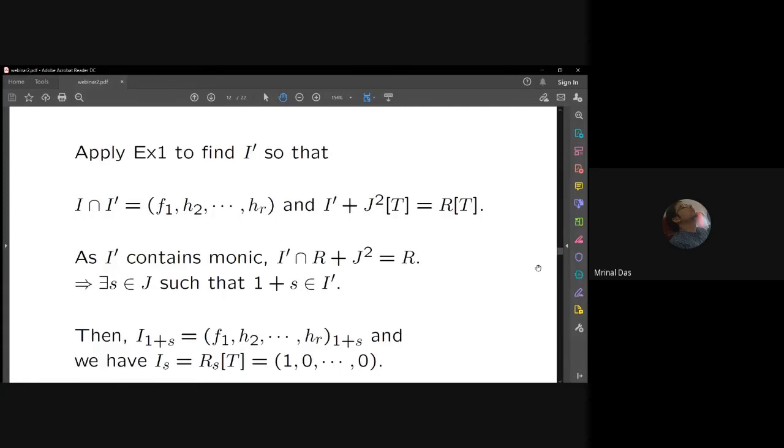So therefore, we can find some s in J such that 1 plus s is in I prime.